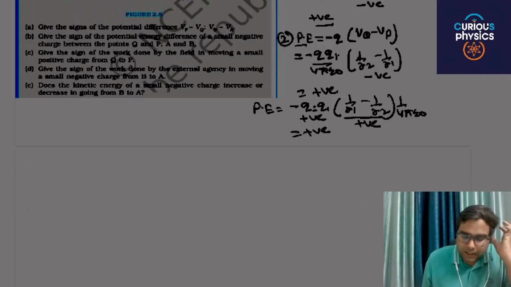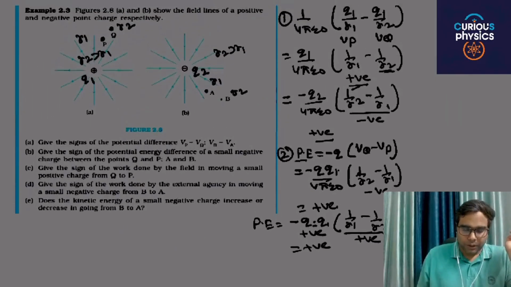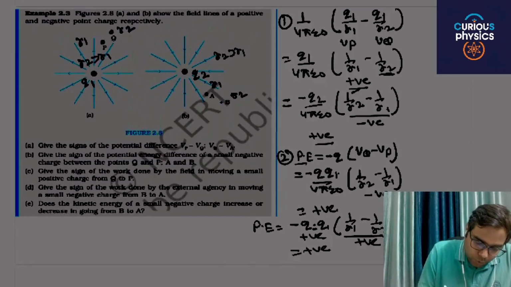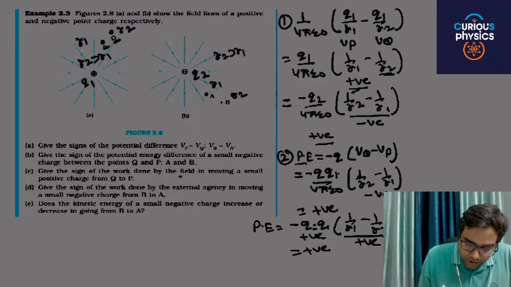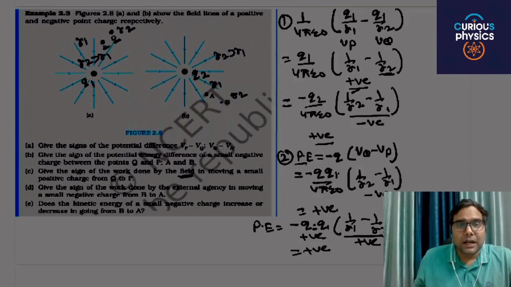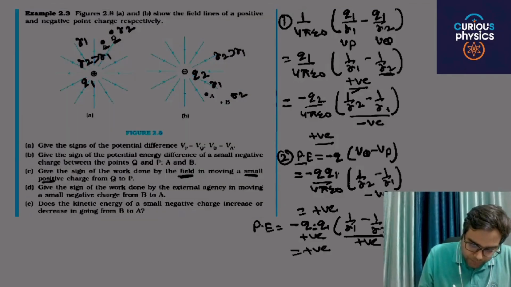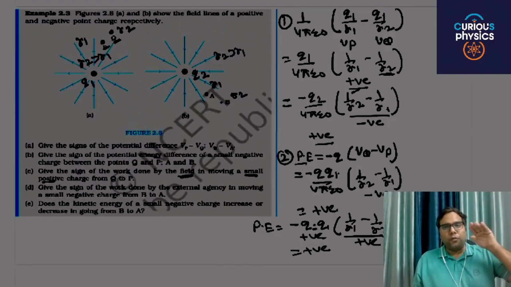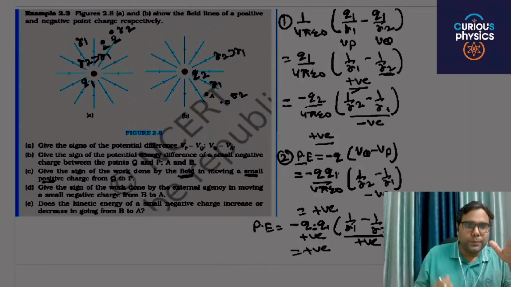Next is C. Give the sign of work done by the field in moving a small positive charge from Q to P. Here the question is, you have to move the charge from Q to P, and find the work done by the field. You mean to say the work done by the electric field, the work done by the electrostatic force. You have to move a small positive charge, so the force is in this direction, away.